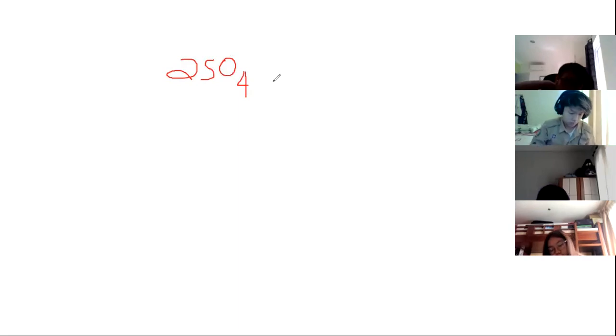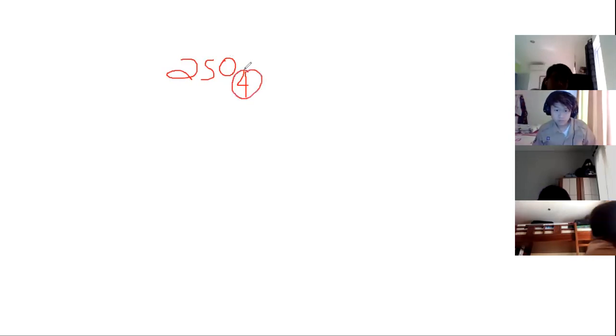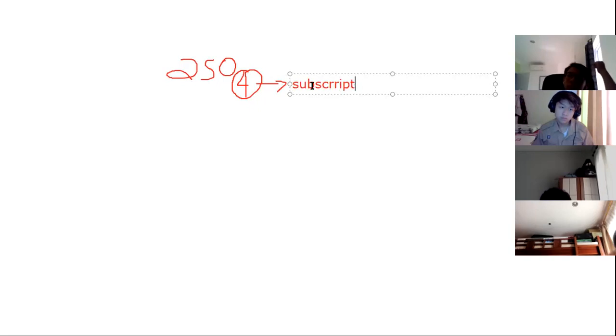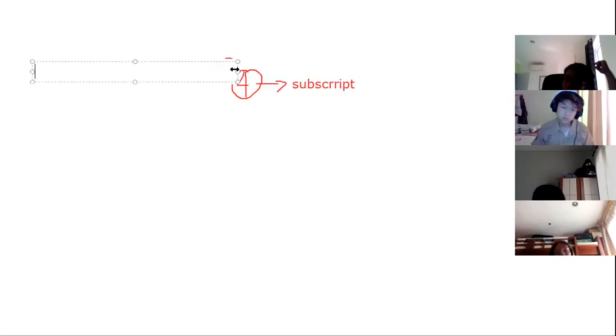So there are 2 kinds of numbers, before the elements and after the elements. This 4 is written in small number. Remember this: we call this number a subscript. And then we call the other number, this number 2, a coefficient.